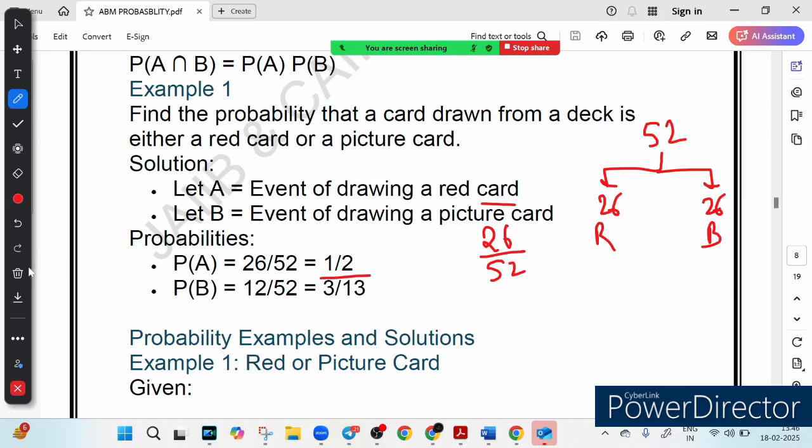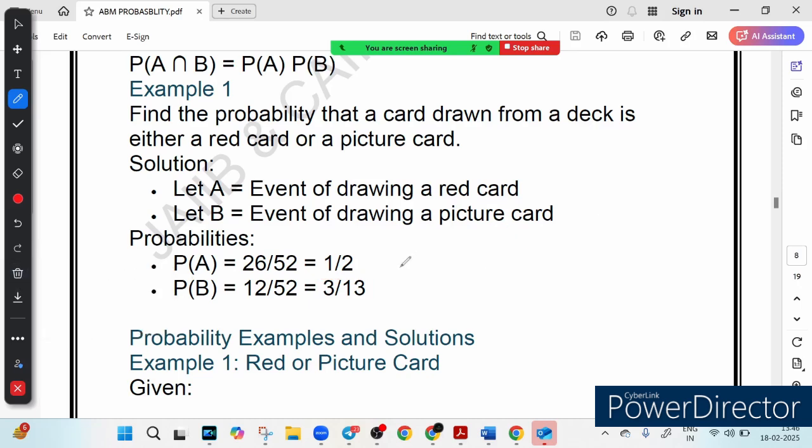And if you want to find the probability of B, which is the picture cards, how many picture cards are there? There are 12 picture cards, right? So how do you know there are 12 picture cards? Heart, diamond, spade, club, each has 3, so there are 12 picture cards. So 12 in the numerator and 52 is the total outcomes, which gives you 3 upon 13. So the probability of a picture card is 3 upon 13.